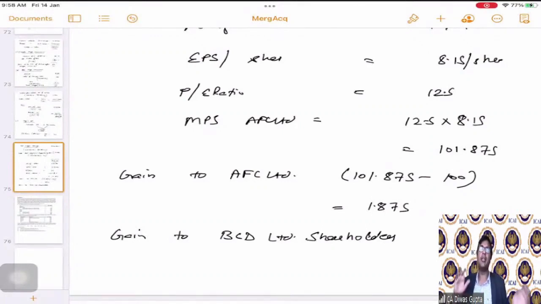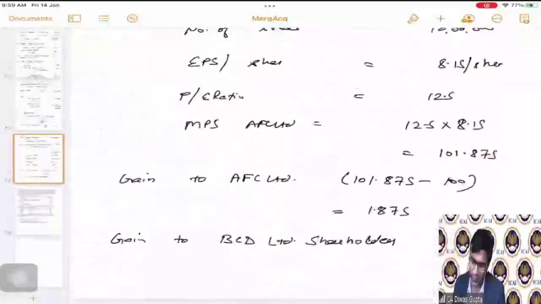AFC is very simple because AFC, the company is continuing. We have calculated the new EPS, the PE ratio, the new MPS. Using the new MPS, we have compared the existing price and we have worked out what is the net benefit. But BCD, what do you feel? What are the BCD Limited shareholders going to get after this?